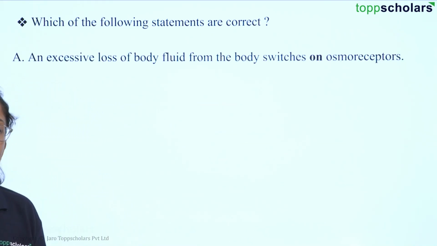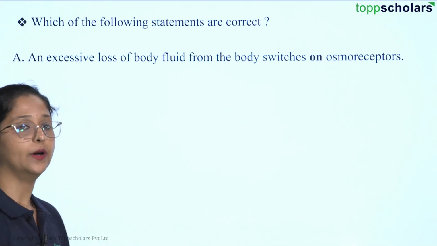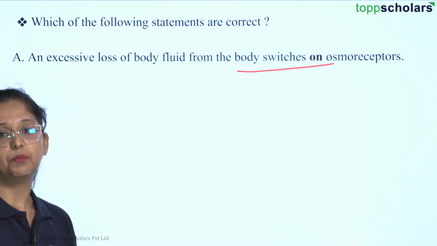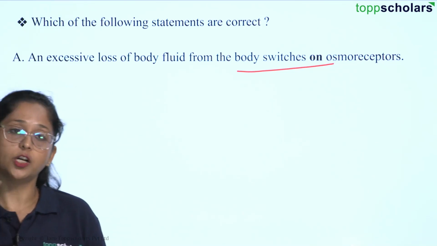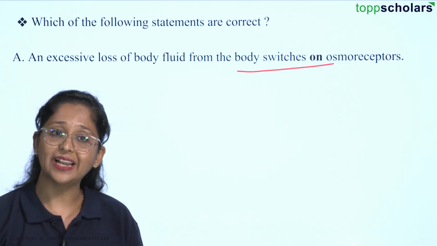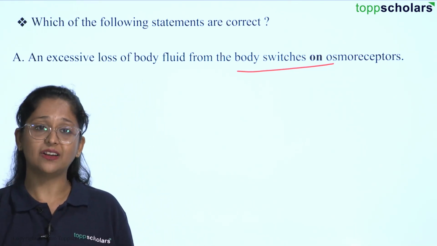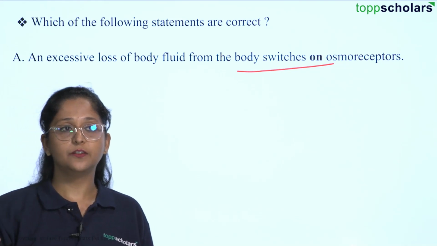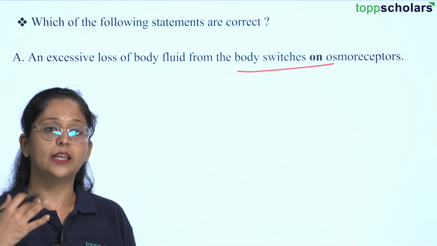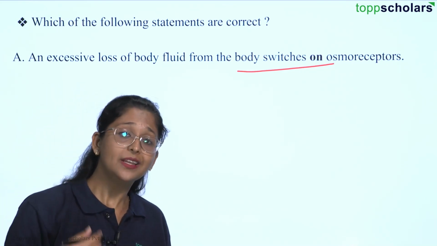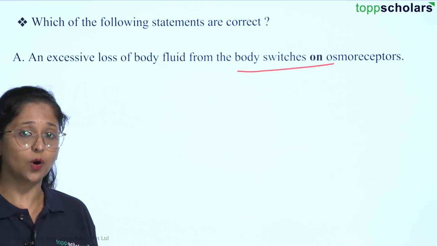So the first statement that we have, an excessive loss of body fluid, okay, that switches on the osmoreceptors. For example, in hot conditions or hot climates, we tend to sweat a lot, right? That is a way of our body regulating the temperature. And if the temperature is reduced, then urine production is very high. Why? Because here your body is trying to increase the body heat. That's why it eliminates excess water.